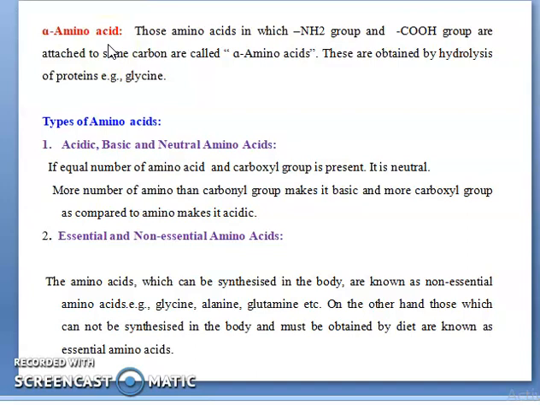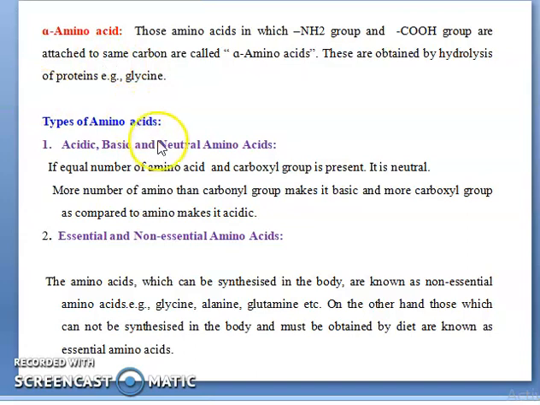Those amino acids in which the NH2 group and COOH group are attached to the same carbon are called alpha amino acids, and they are obtained by hydrolysis of proteins. Example, glycine. See, what is an alpha amino acid? One carbon is attached to an NH2 group and a COOH group, so that is called alpha amino acids. How is the alpha amino acid formed? How do we obtain the alpha amino acid? By the hydrolysis of protein.